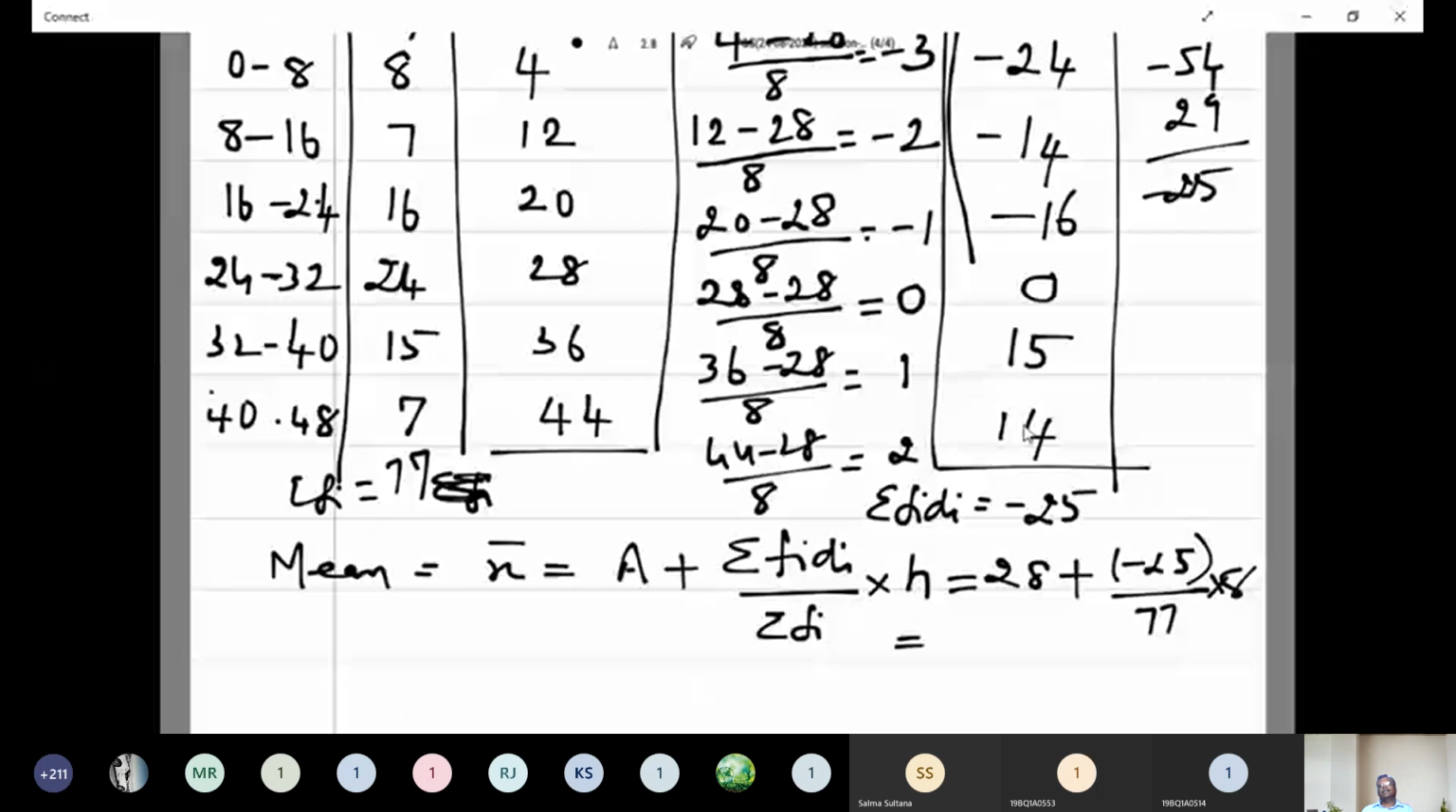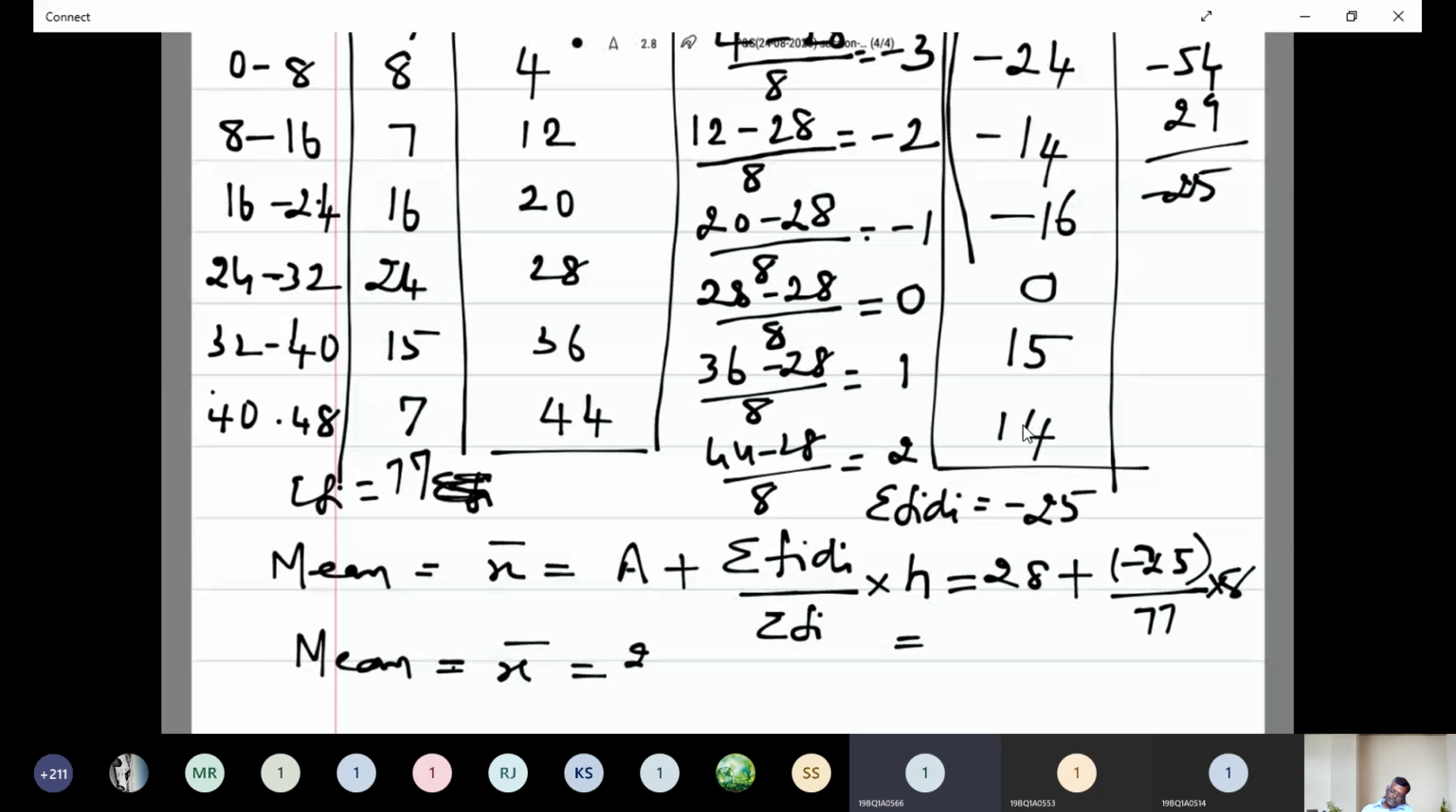Do it. Therefore, mean is equal to x bar is equal to, anyone? 25.4. Check all of you. Take a minute. You have to do the calculations properly.